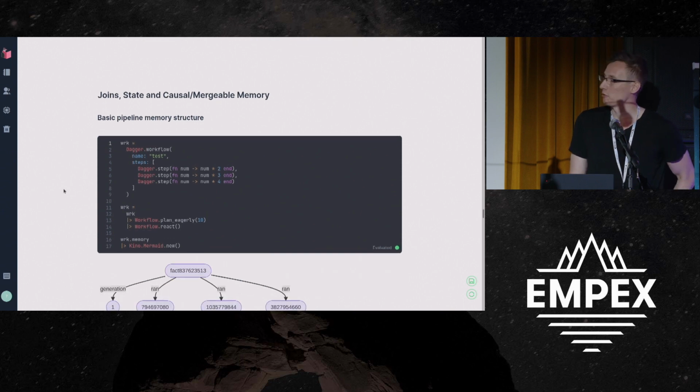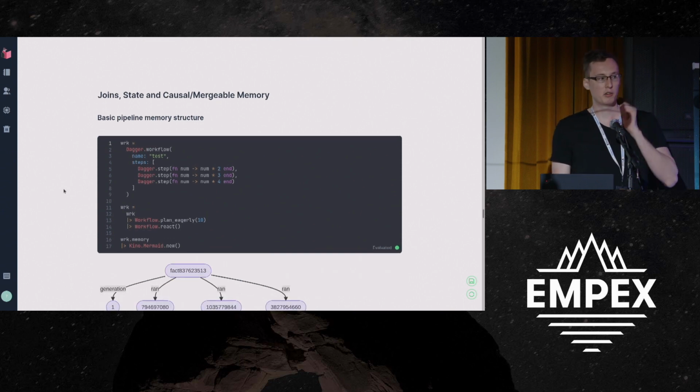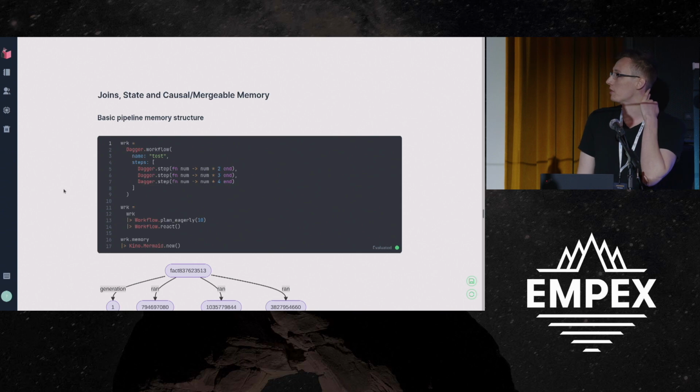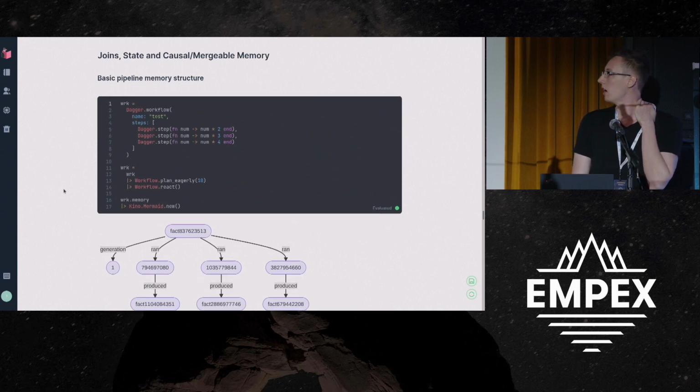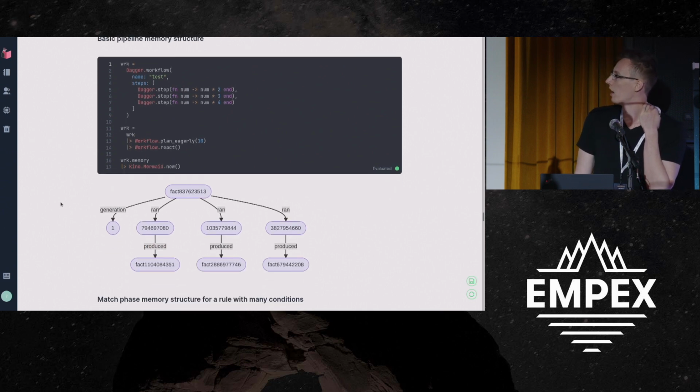Finally, this is kind of a new thing that I had to do recently, which is I needed to be able to execute workflows in separate processes, or if it was distributed, and I needed to merge them together. And so what I ended up doing was use more graphs.